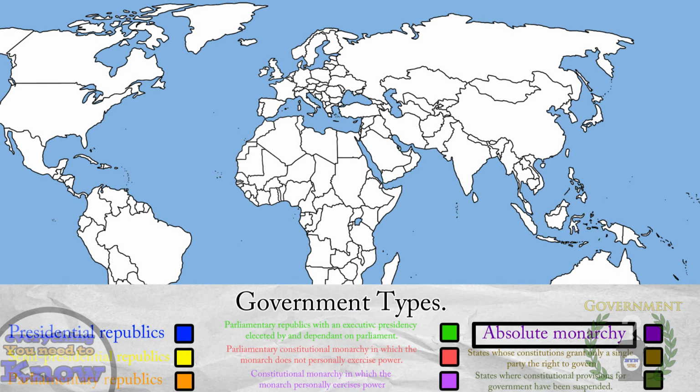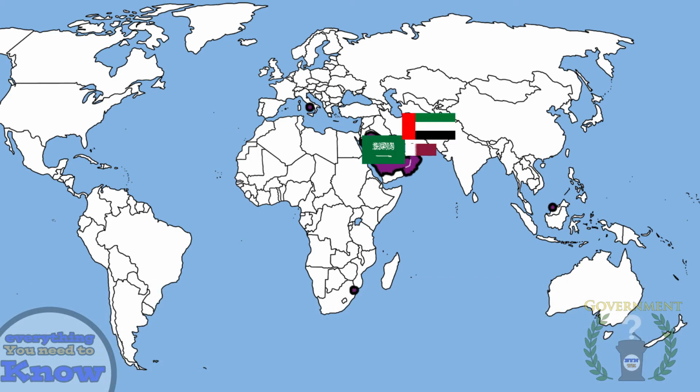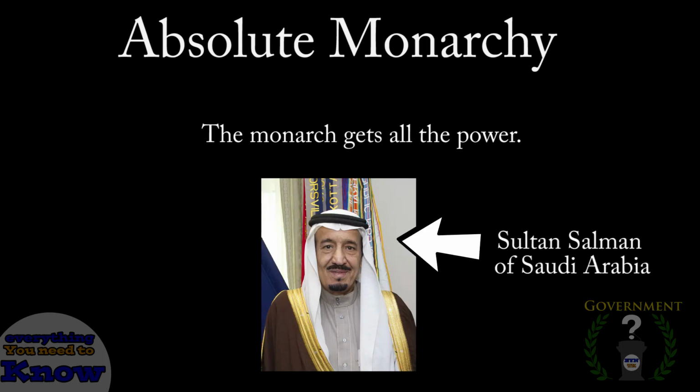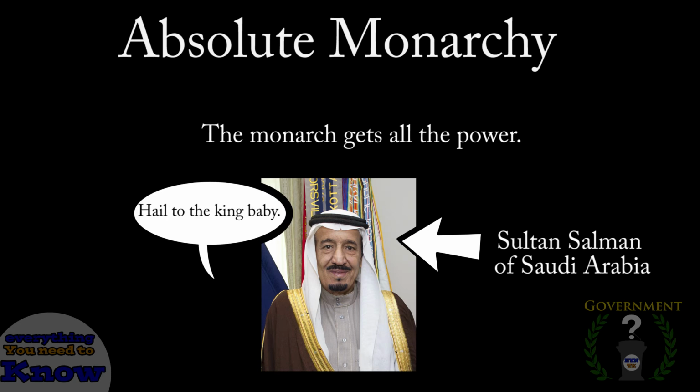There are not many countries that still have absolute monarchies, but the ones that do are Saudi Arabia, Qatar, the United Arab Emirates, Oman, Brunei, and the Vatican. Absolute monarchies are the most simple form of government because of how straightforward they are in their power disposition. The way it works is the monarch is given absolute power. In an absolute monarchy, the king or queen has the power to do anything and no one can oppose them.